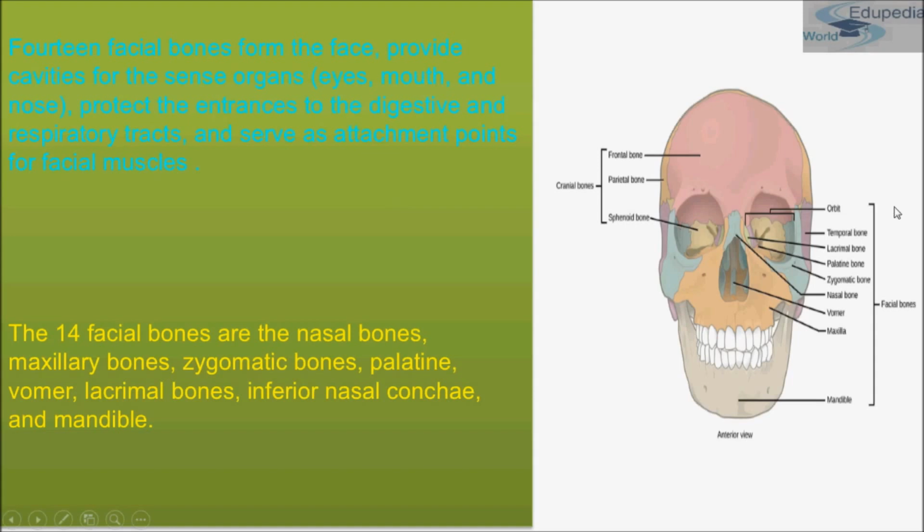These include the temporal bone, lacrimal bone, palatine bone, zygomatic bone, nasal bone and parietal bone. These are the cranial bones, but these are the facial bones: mandible, maxilla and vomer. So these were the 14 facial bones that serve as attachment points for facial muscles.